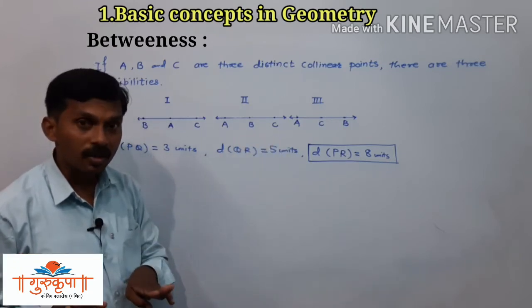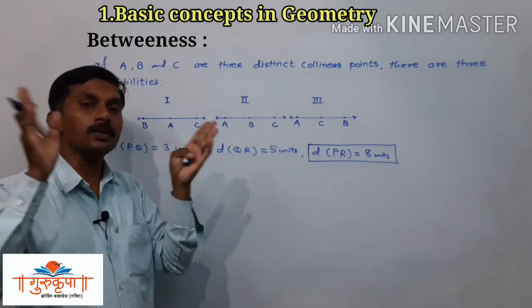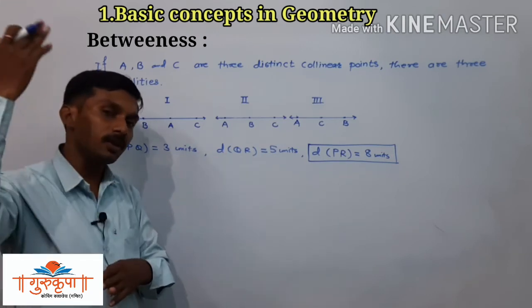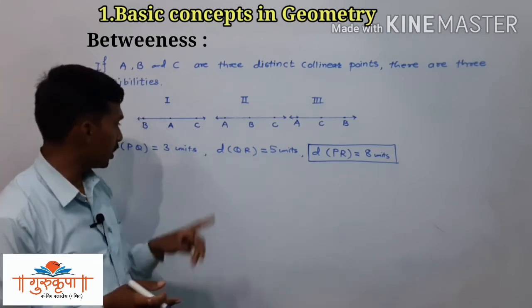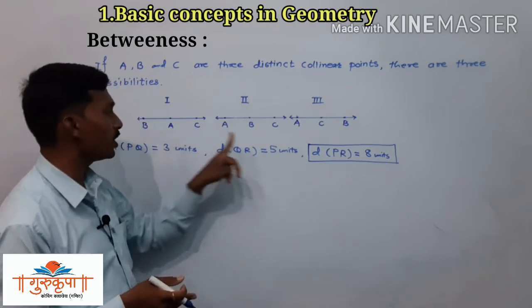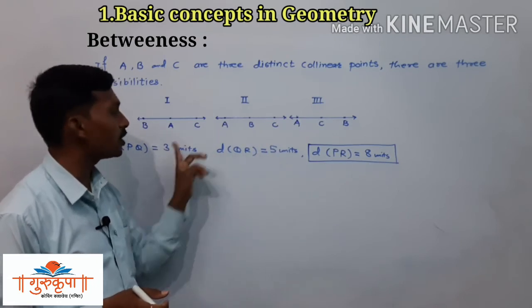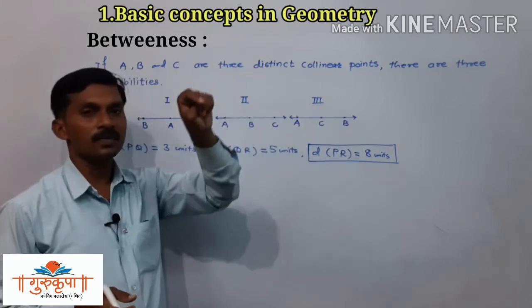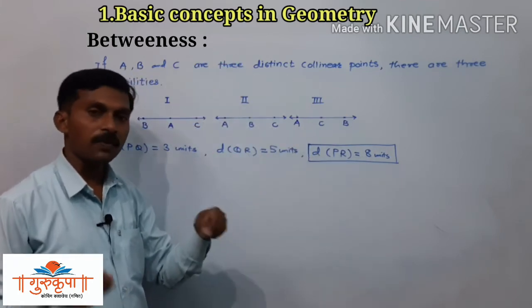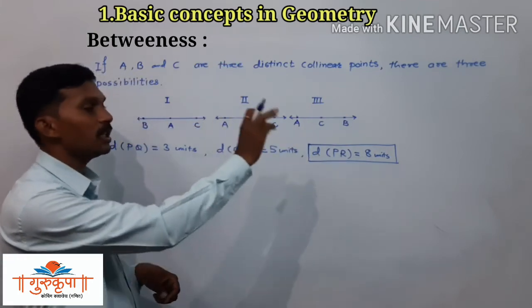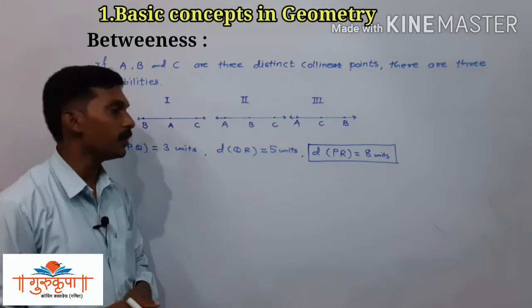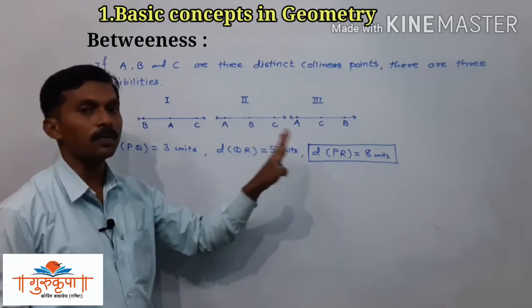Here we have two distances, 3 units and 5 units, and the sum of these two is the third distance. So definitely you can say that there is a relation of betweenness among the given 3 points.